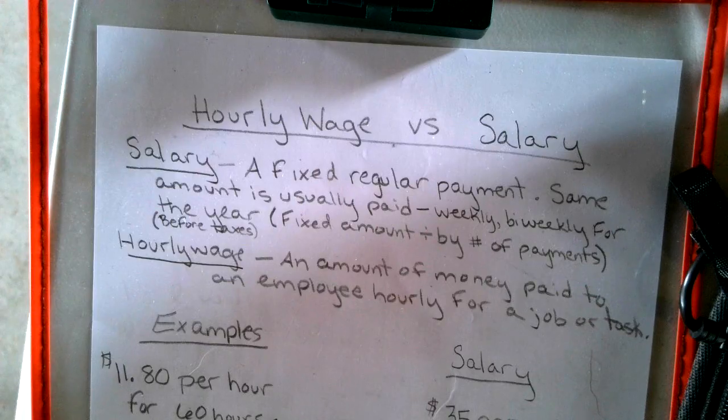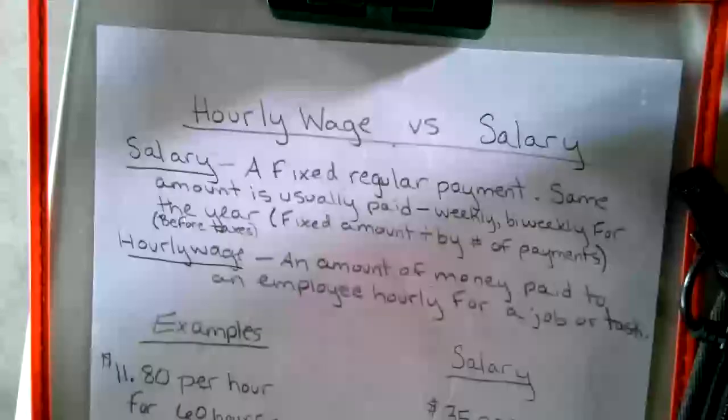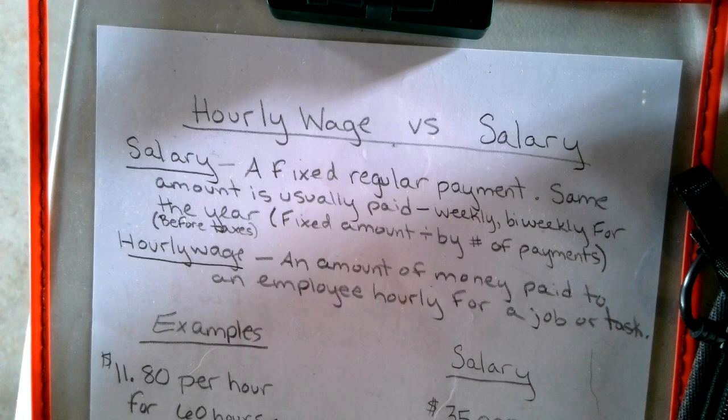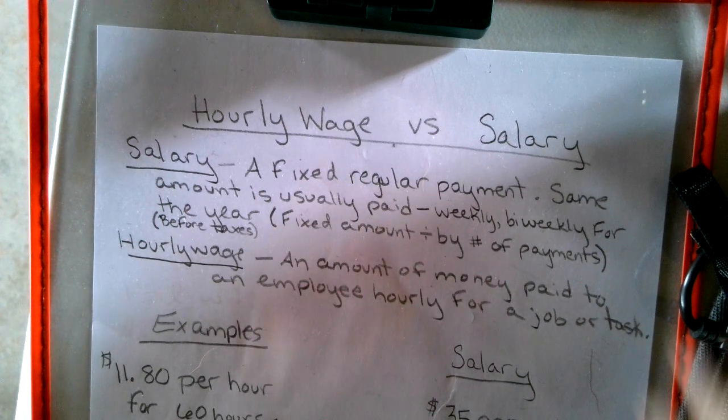Hourly wage, say you work at the mall, you might get 20 hours one week, but you might get 45 hours the next week. So however many hours you're paid, you're given a set payment amount, and that's how that works. Now, if you're a waiter or a waitress, you get a whole different amount. You don't get minimum wage. You get whatever the area you are in's amount of money, and then you would get tips and things like that from the people you are serving.